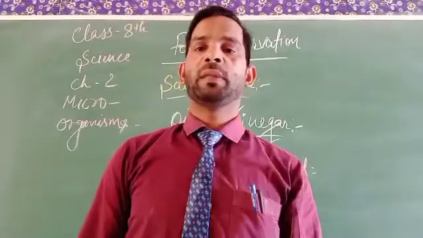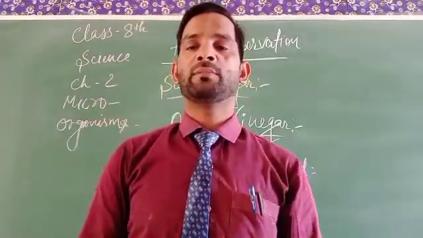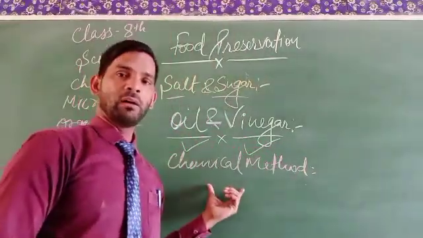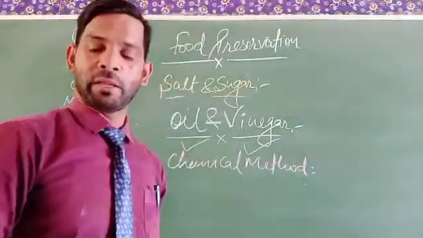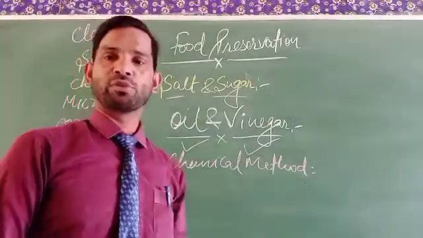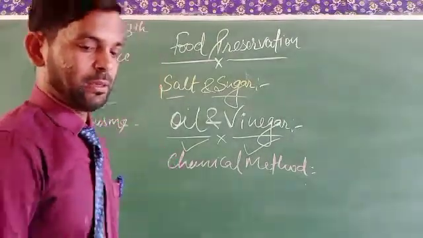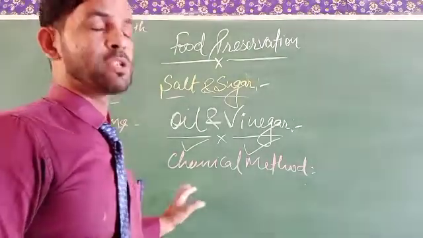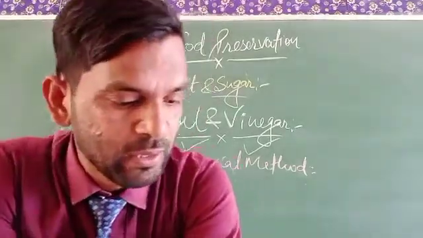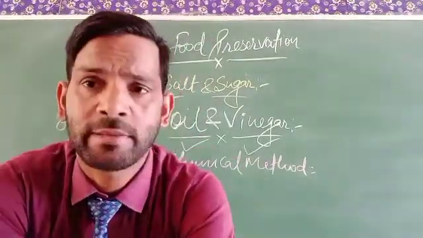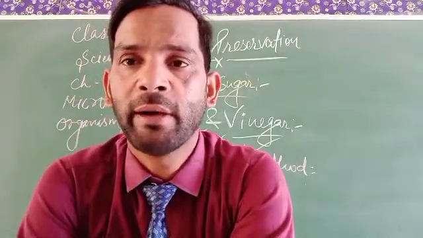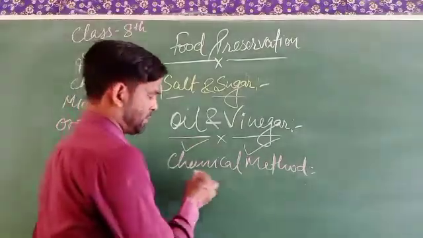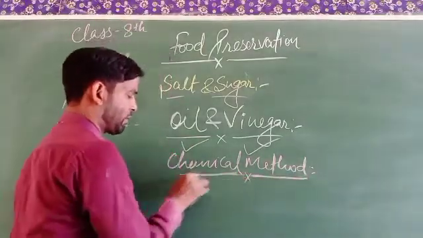When we have other sources of material, we add some chemical substances like sodium benzoate and sodium metabisulfite, through which microbial action cannot take place and microbes cannot grow.